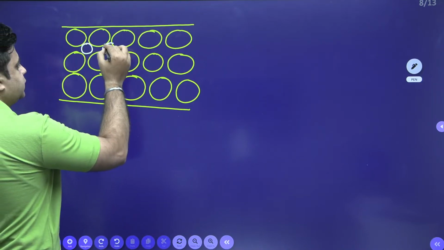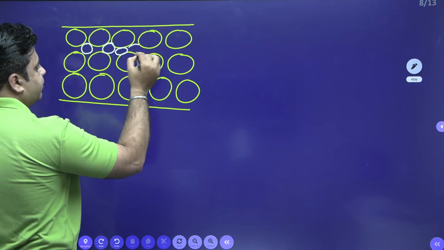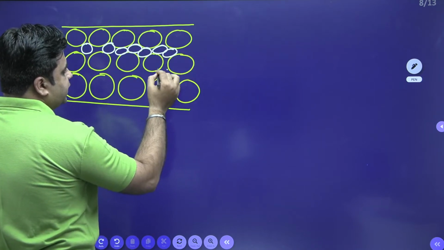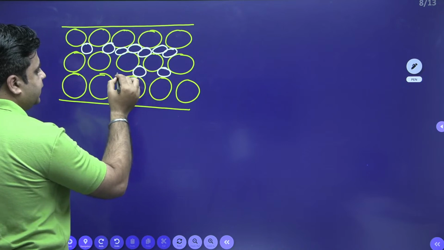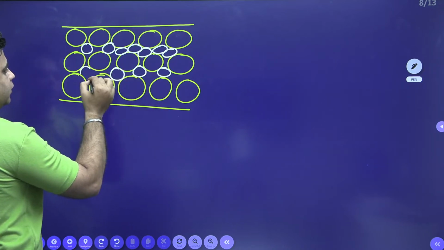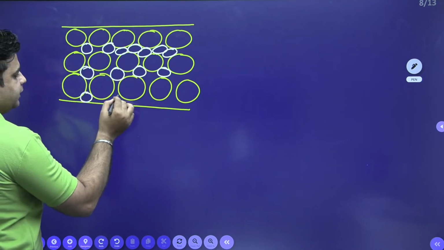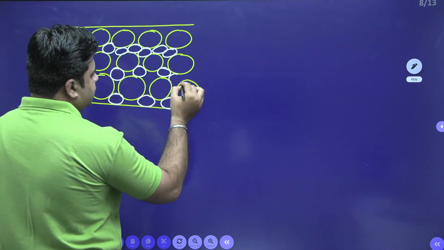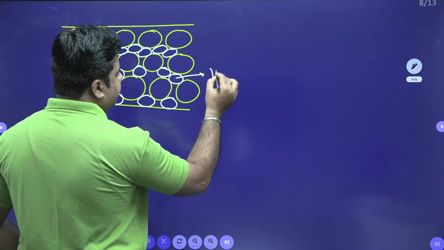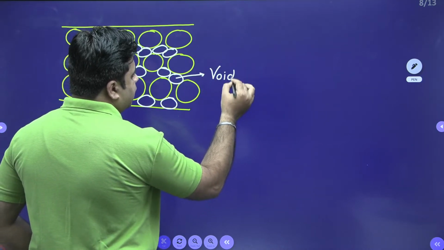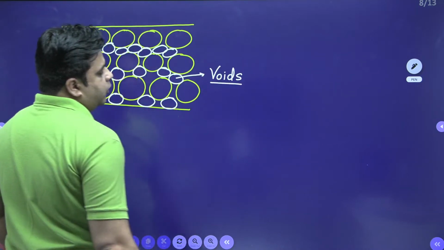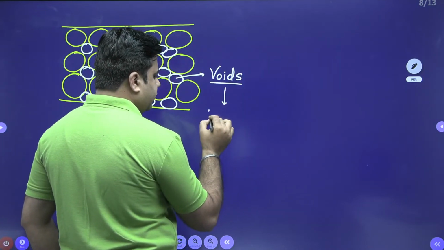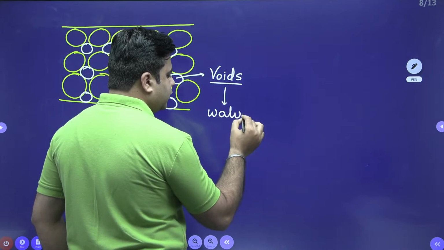These are the voids which are present inside the soil medium. And the water that we are talking about for extraction will be present in these voids only. These are the voids of the soil medium. Water will be present inside these voids.